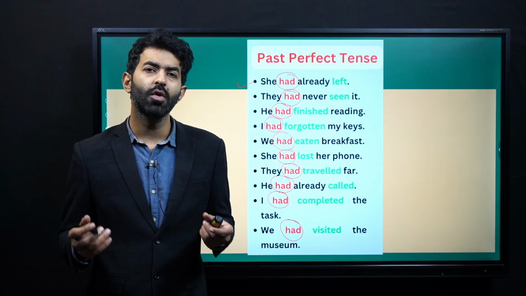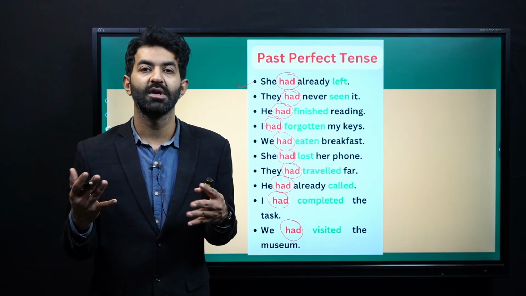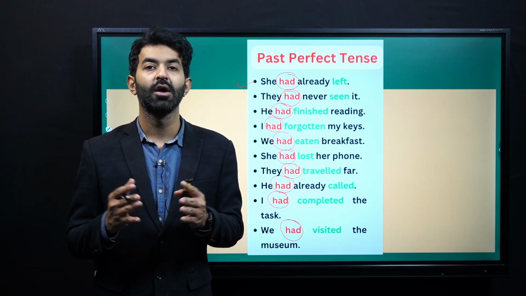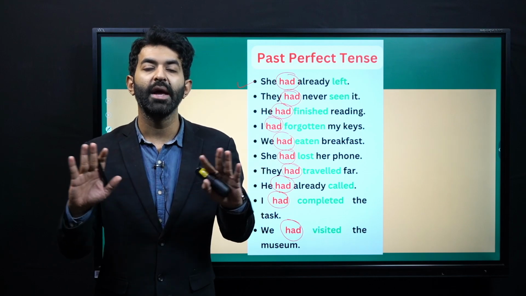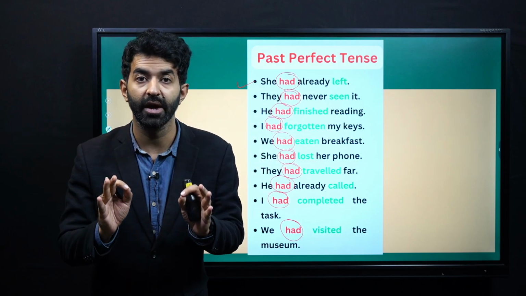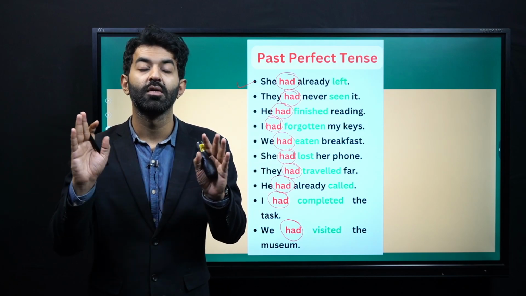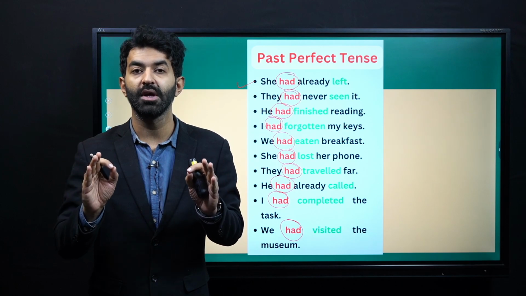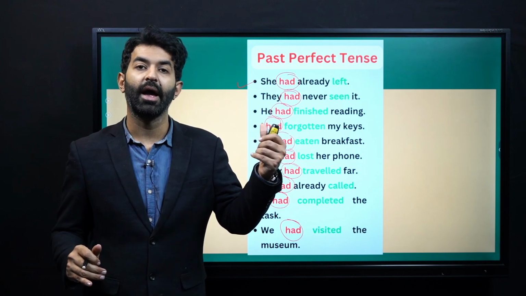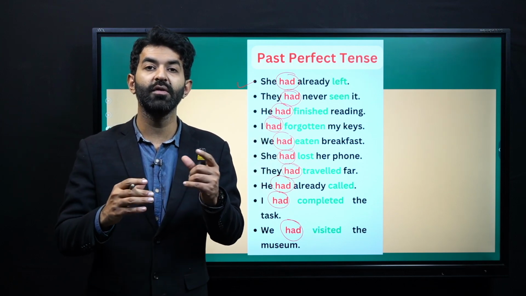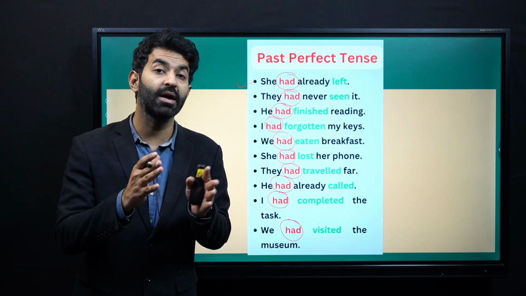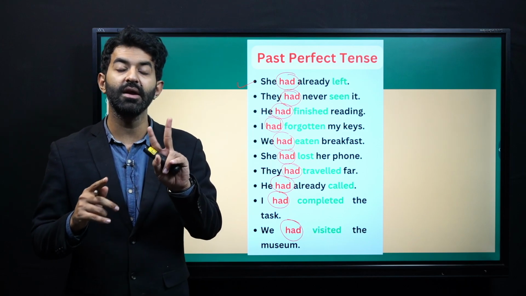Now, students, what is the difference between simple past and past perfect? In simple past, we just mention the event that happened in the past. But in the past perfect, we are talking about something that happened in the past, and we can also tell that there are two events and which one happened in a correct order. So there is the basic difference.